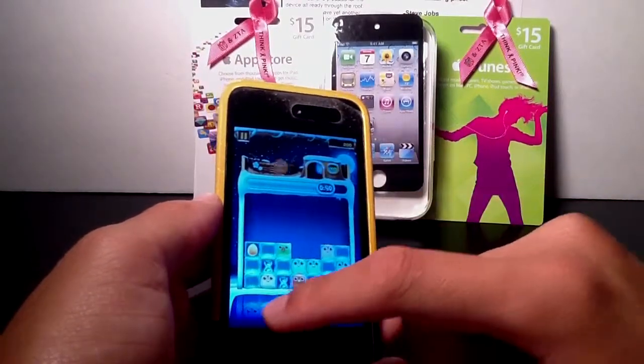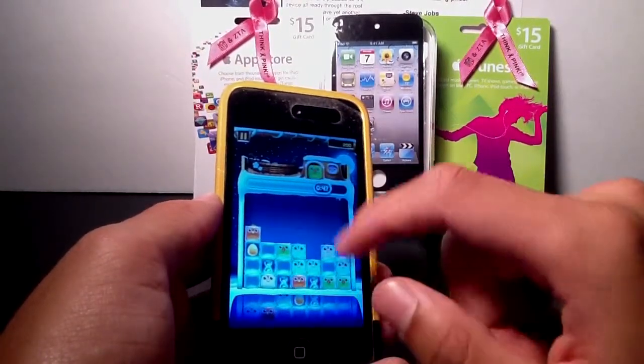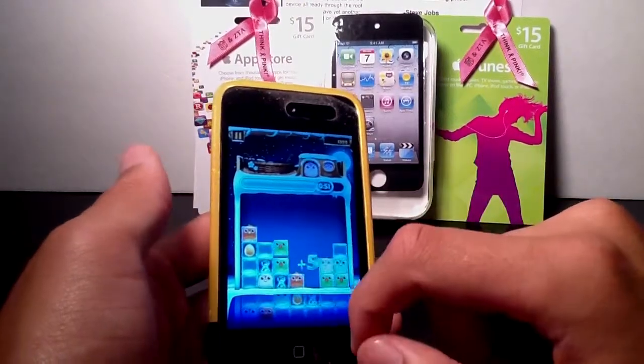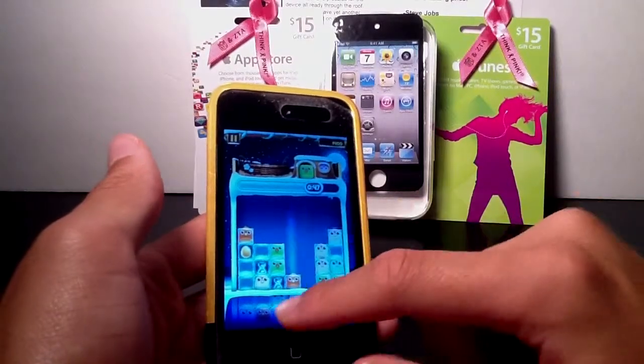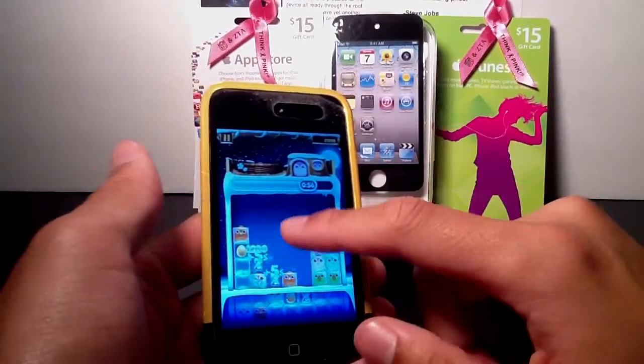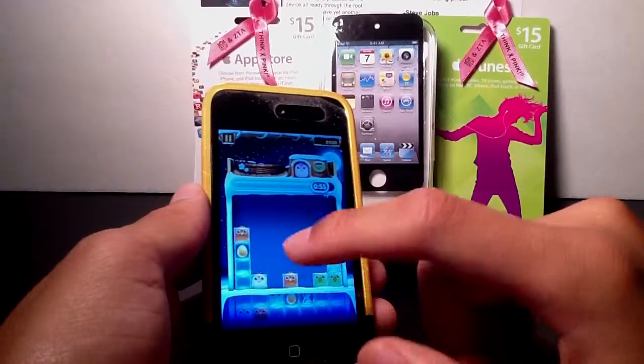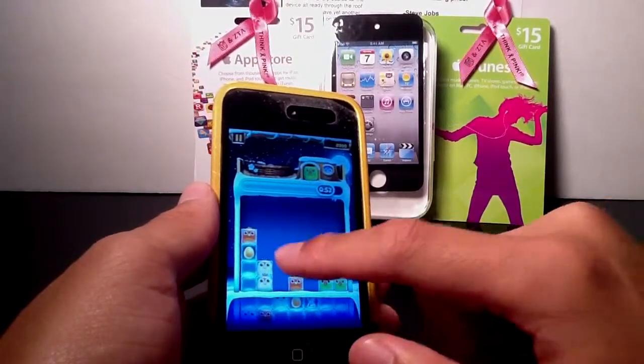This game is very addicting. I recommend checking it out. It's very fun. It's currently free for a limited time. Otherwise, you will be paying 99 cents. But overall, it's worth 99 cents. But hey, who doesn't like a free application? I know I do. But check this one out. This is a very fun application. I recommend checking it out.